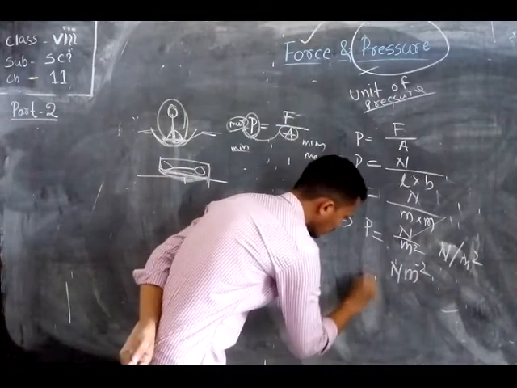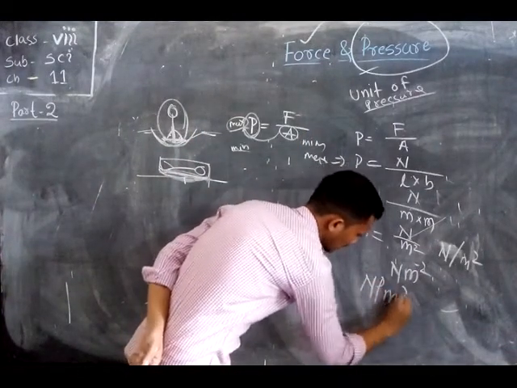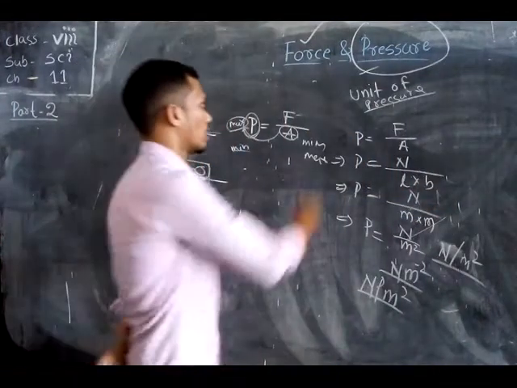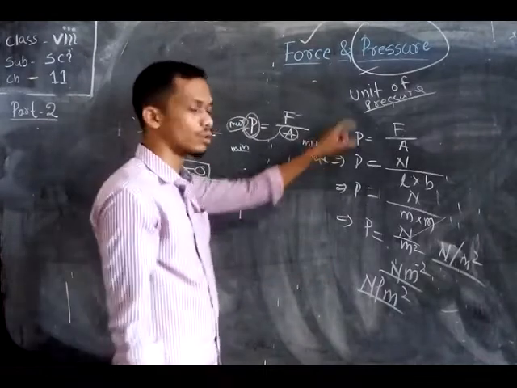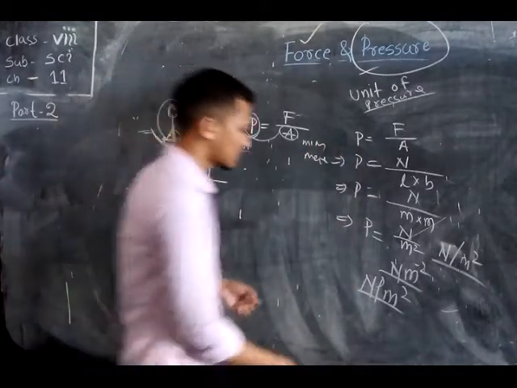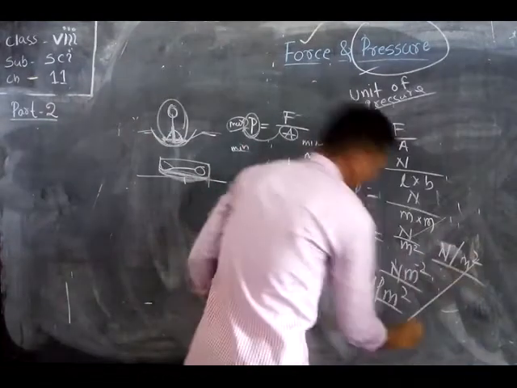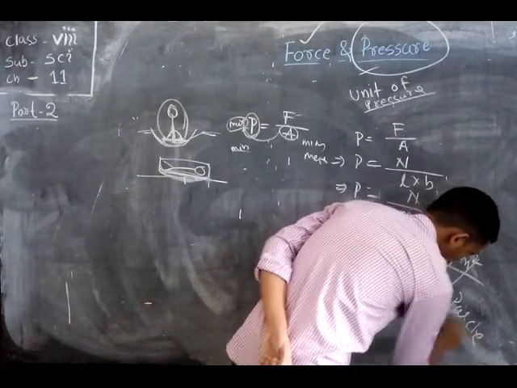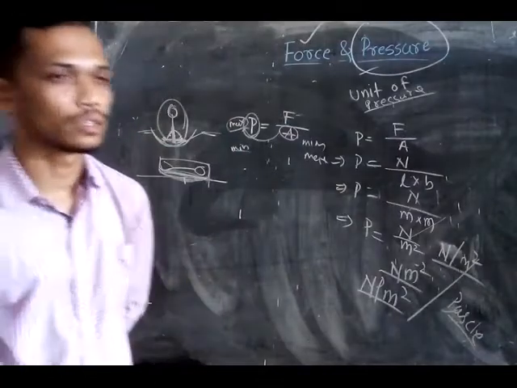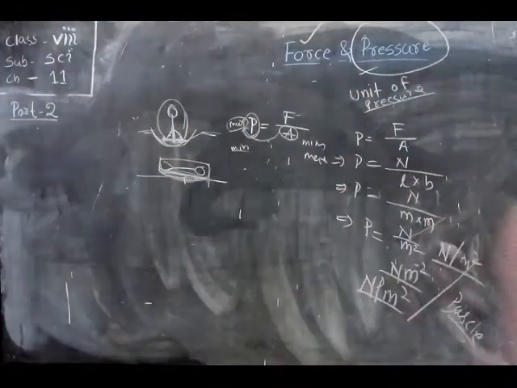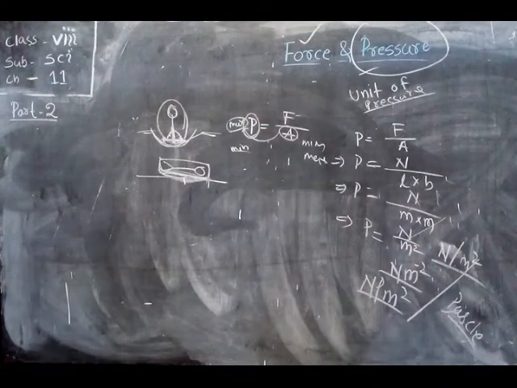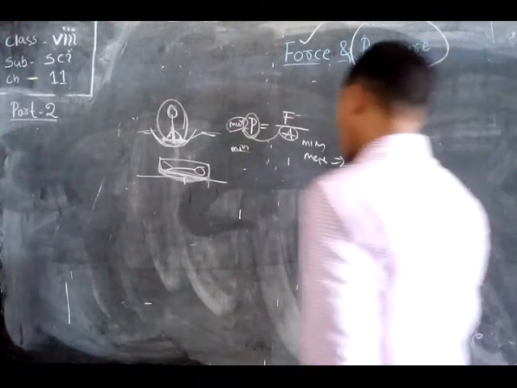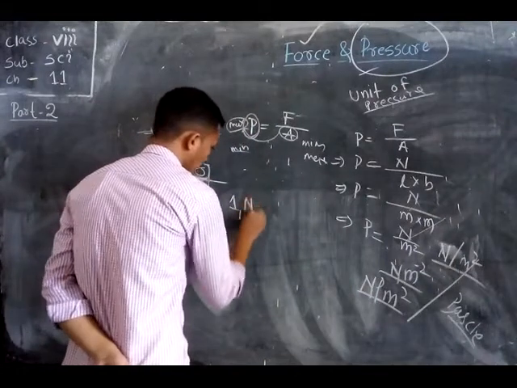In this, three types of notation are there, and all of these are simply called Pascal. So Newton per meter square is also called the Pascal, and the unit of pressure is also Pascal.